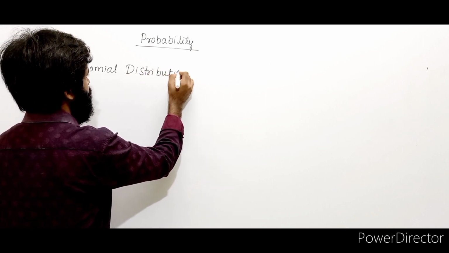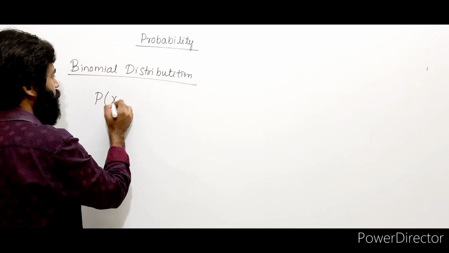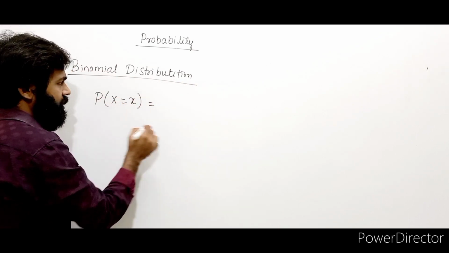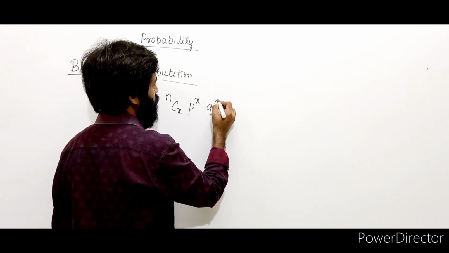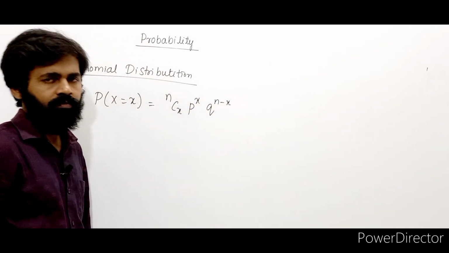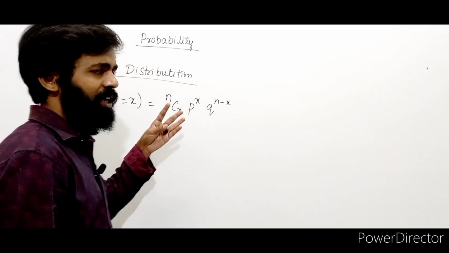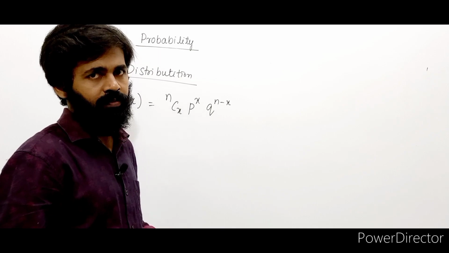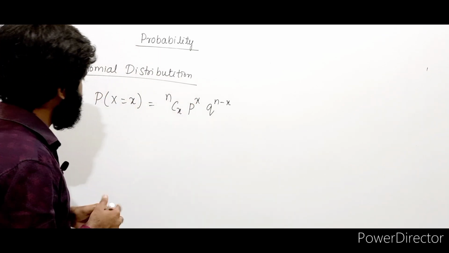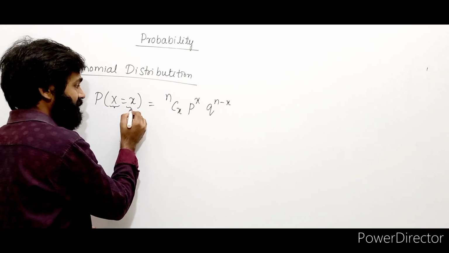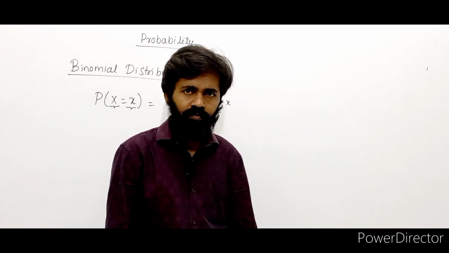Binomial distribution. Its formula is given by P of X equals x is nothing but nCx p raised to x q raised to n minus x. This is the formula for binomial distribution. It's based on binomial coefficients. That's why we are calling it binomial distribution. Now, what is this x? What is this n, p, q? That means.